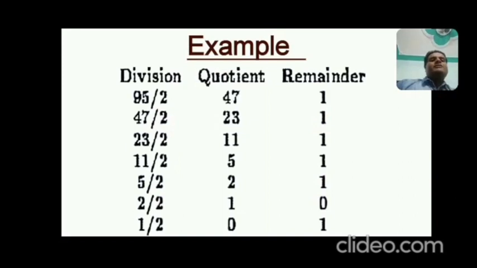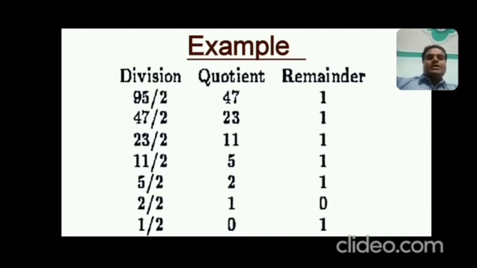So 95 is divided by 2. You have the quotient 47 with remainder 1, because 47 into 2 is equal to 94. And this quotient is divided by 2, because 2 is binary. So 47 divided by 2 is 23 quotient, and you have remainder 1.